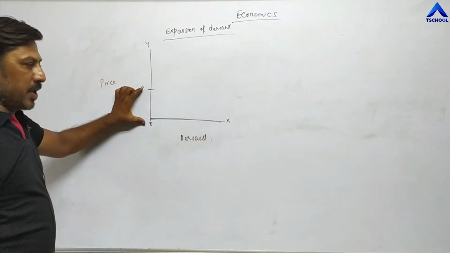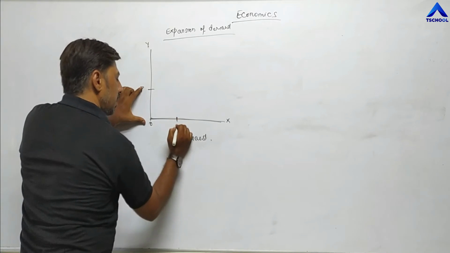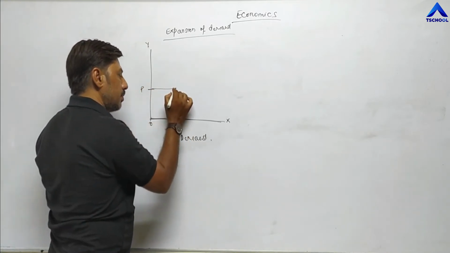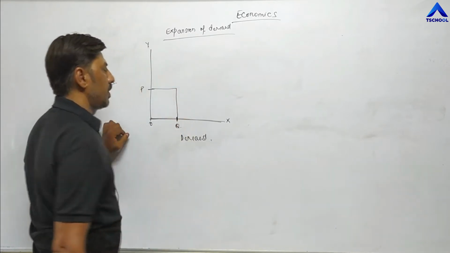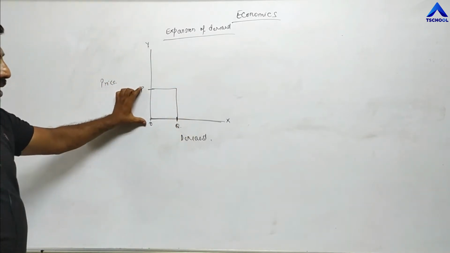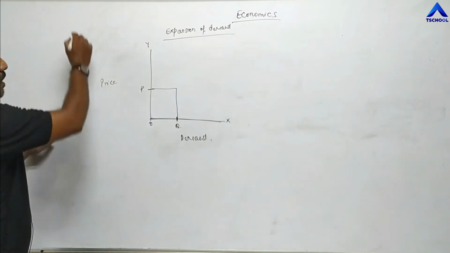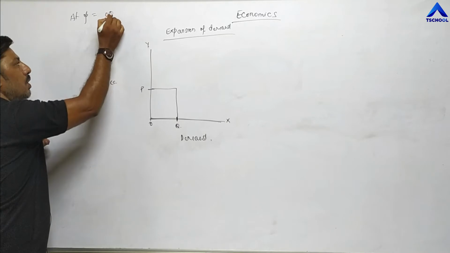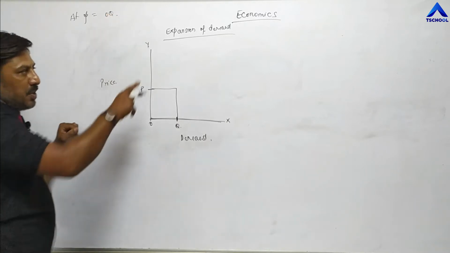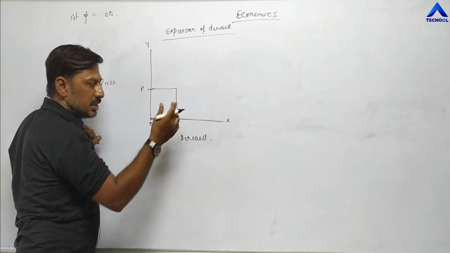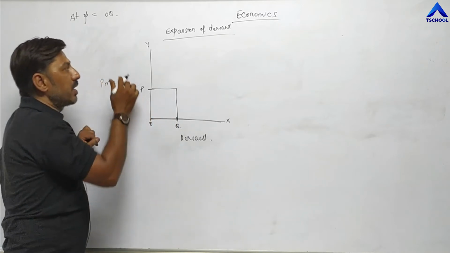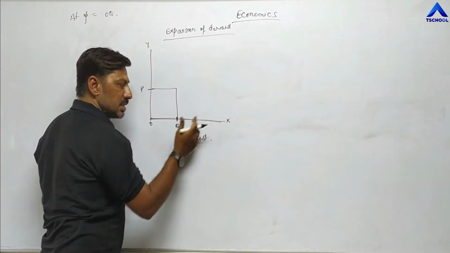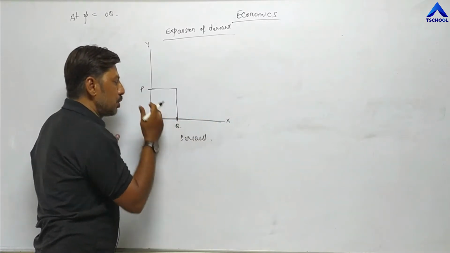Now at OP price, demand is OQ. Join this line. So at OP price, demand is OQ. Now this is expansion. Expansion means when demand increases, rising up. We know the definition of expansion of demand: whenever demand rises, increases, expands due to a decrease in price.